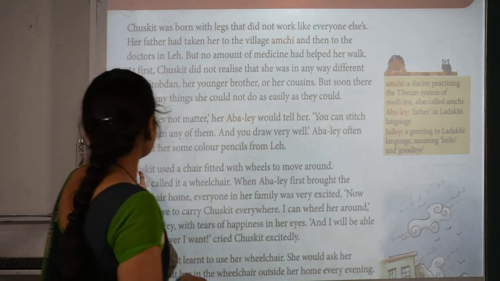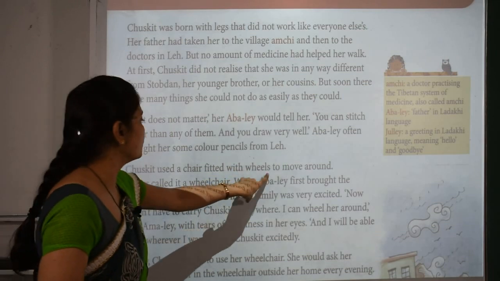Okay. Chaskit used a chair fitted with wheels to move around.